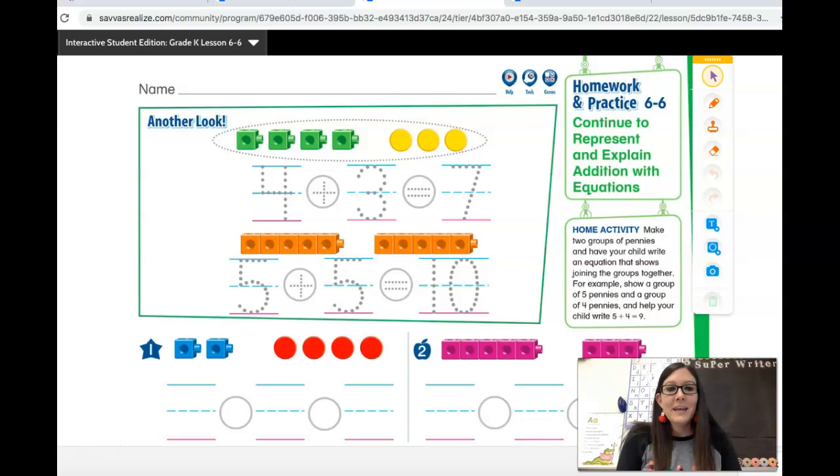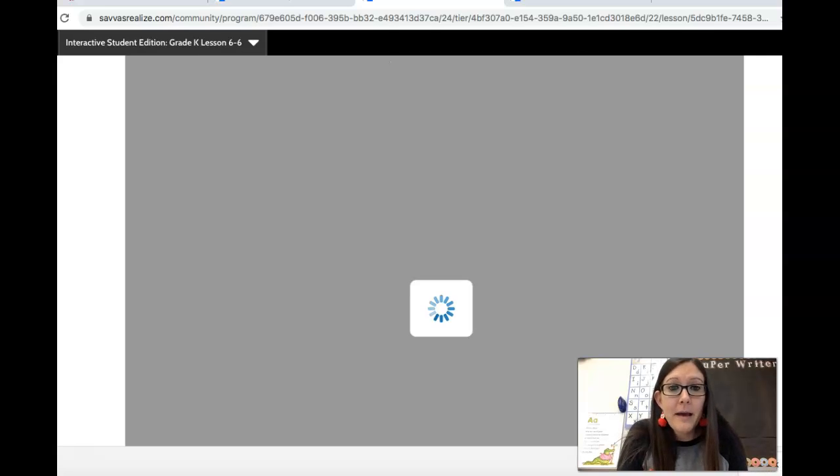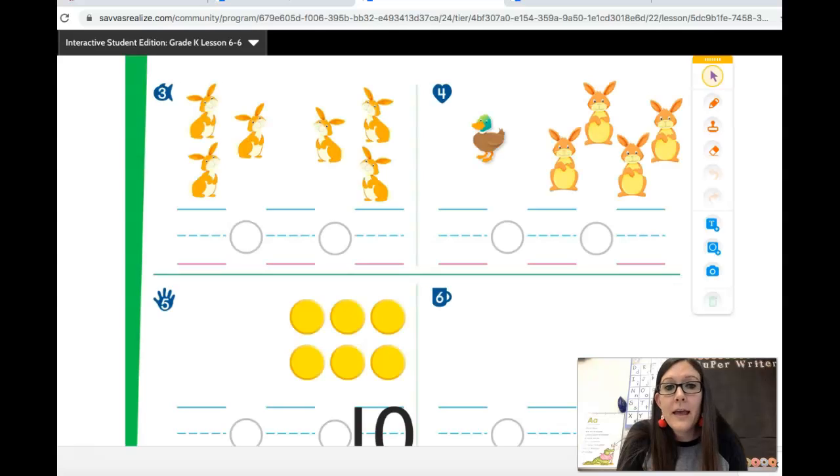All right, kiddos. This is the homework page for today. It would be a great idea for you to do this with your grown-up at home. Learning about addition equations can be tricky, but I know that kindergartners can do hard things. If you flip it over to the back side, there's a back side. Why don't you give the front and the back side some practice with your grown-up at home, so that you can get more practice writing equations that match these pictures.